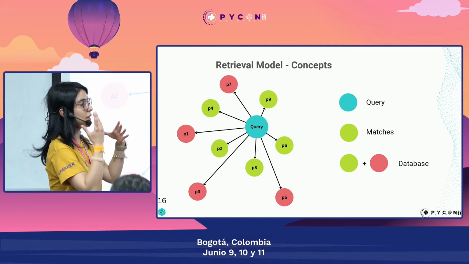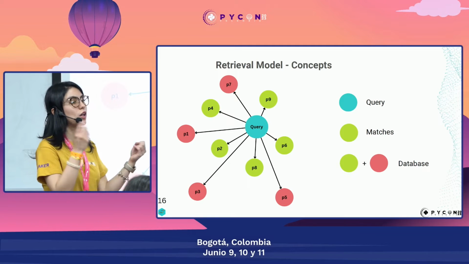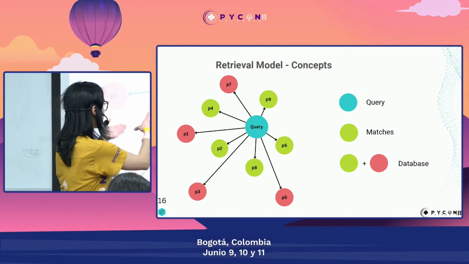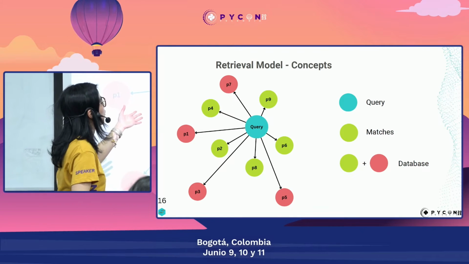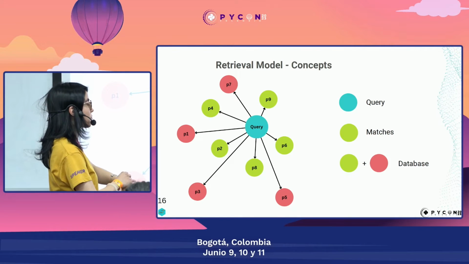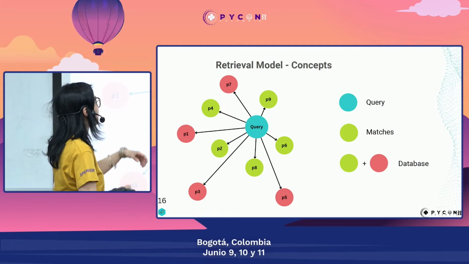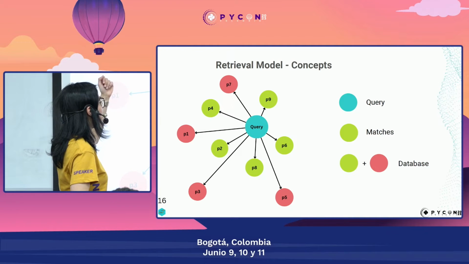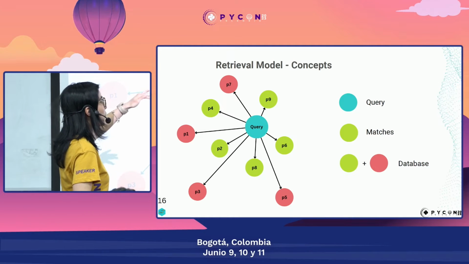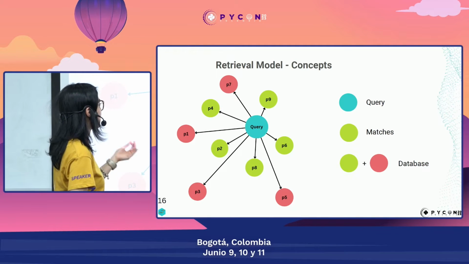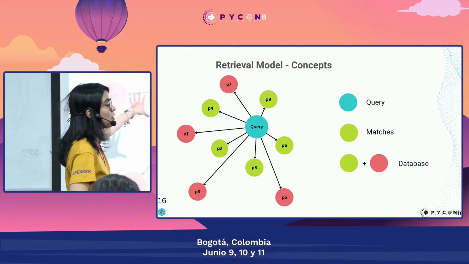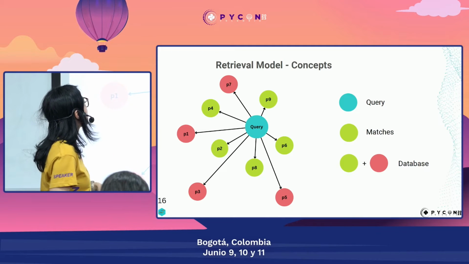So our query will be an embedding, and our matches will be all the embeddings that are closest to our query embedding. For example, if our query embedding is Harry Potter, then the embeddings of the sequels of Harry Potter and Narnia should be among the matches.